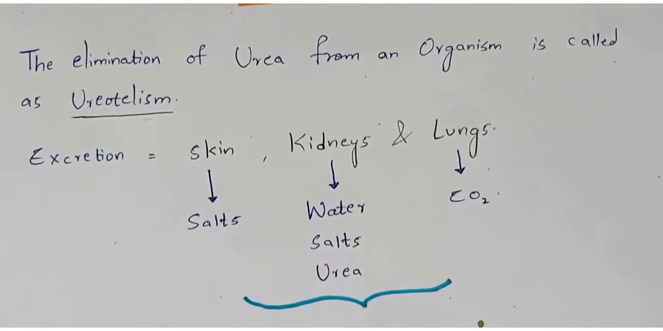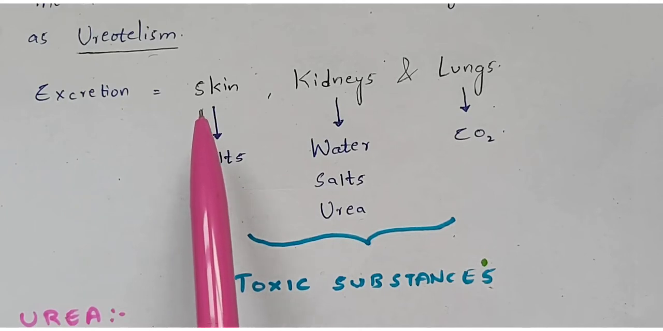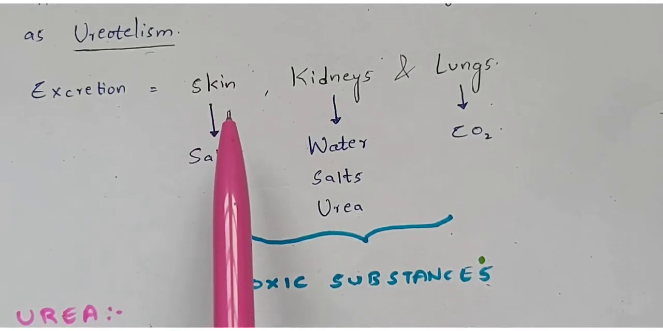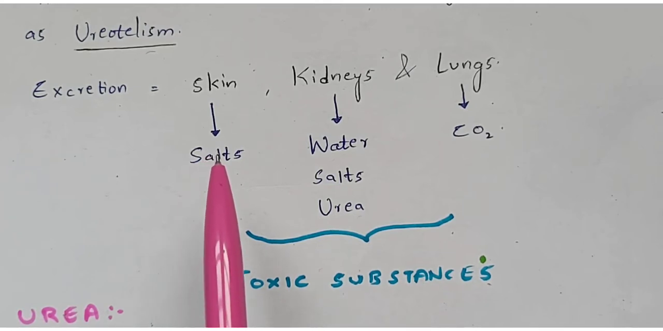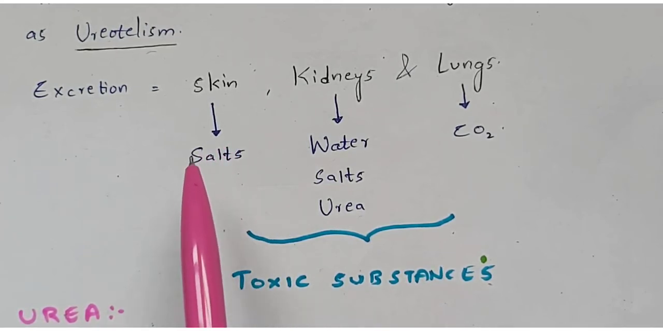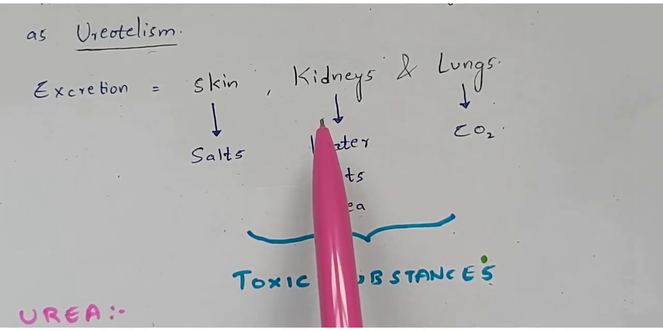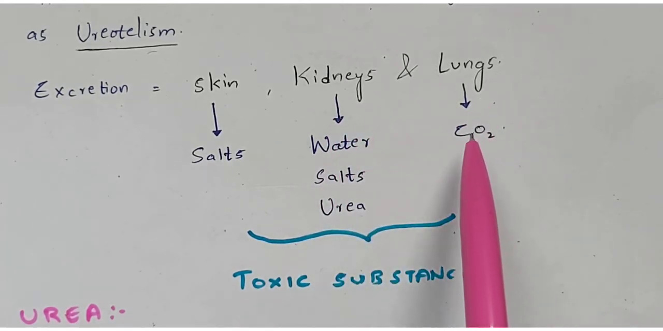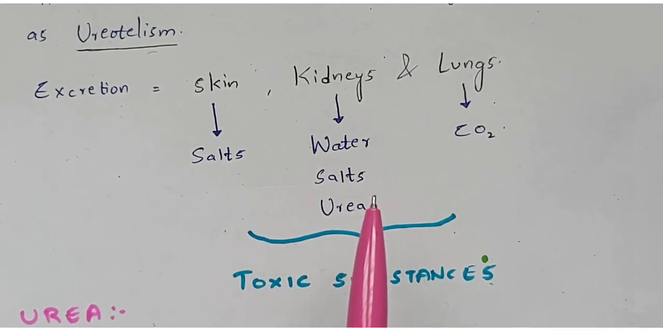This process of excretion is done by three various organs. It will be excreted from the skin, from the kidneys, and from the lungs. In the case of skin, the salts will be excreted out through sweat, which consists of salts. Here the salts are toxic substances. The urine, containing urea, excreted from the kidneys is also toxic in nature. The carbon dioxide excreted from the lungs is also toxic. Toxic substances are those which cause harm to your body.